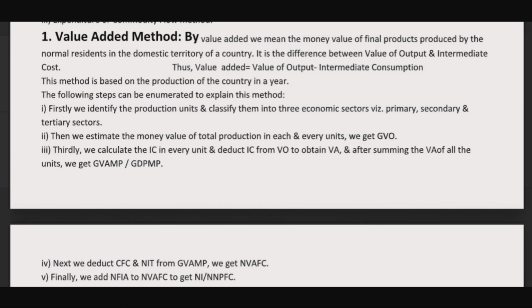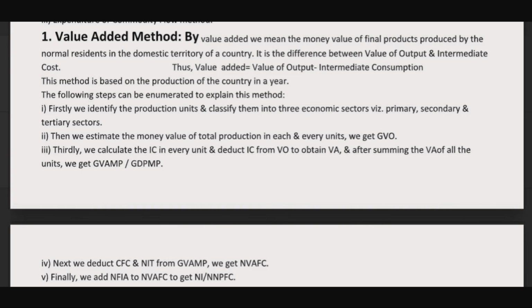First of all, we should identify the production units and classify them into three economic sectors, that is primary, secondary and tertiary sector. Then we estimate the money value of total production in each and every unit. Then we will get the gross value of output, GVO.